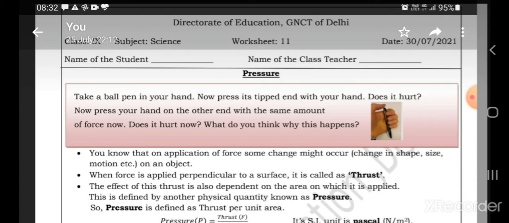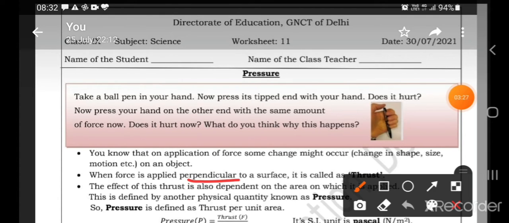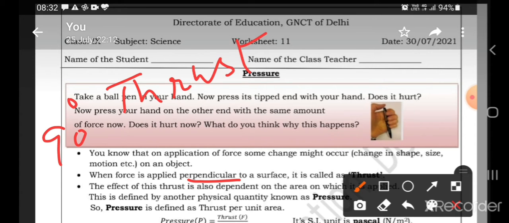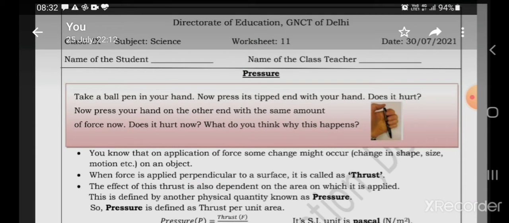Now when the force is applied perpendicular to a surface, here this perpendicular term means at an angle of 90 degrees, then it is called thrust, right? Thrust is nothing but force at an angle of 90 degrees. The effect of this thrust is also dependent on the area on which it is applied. How?